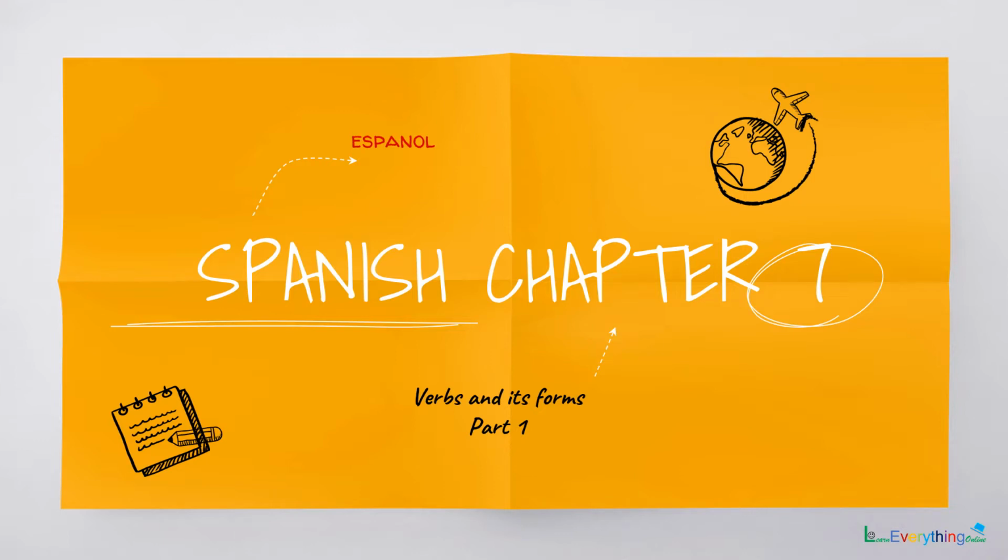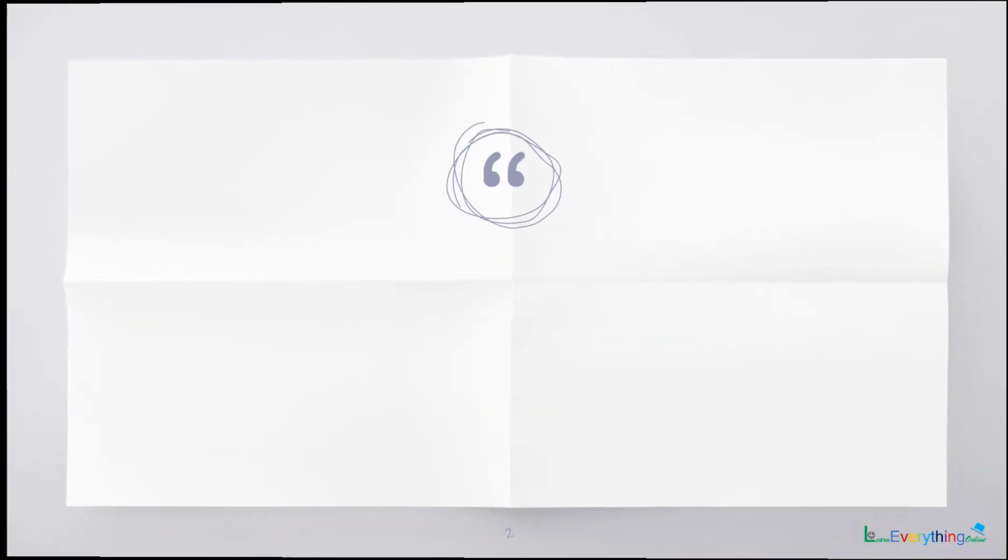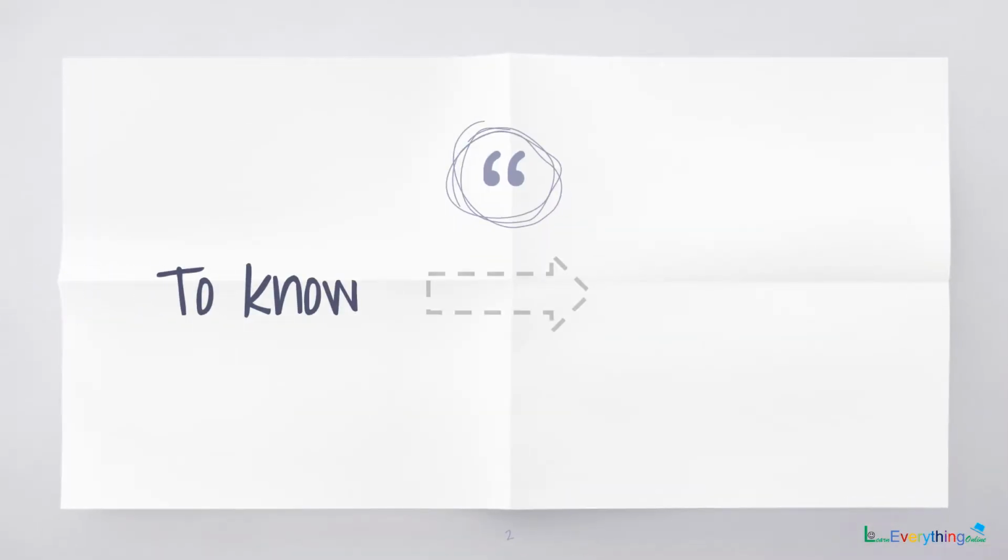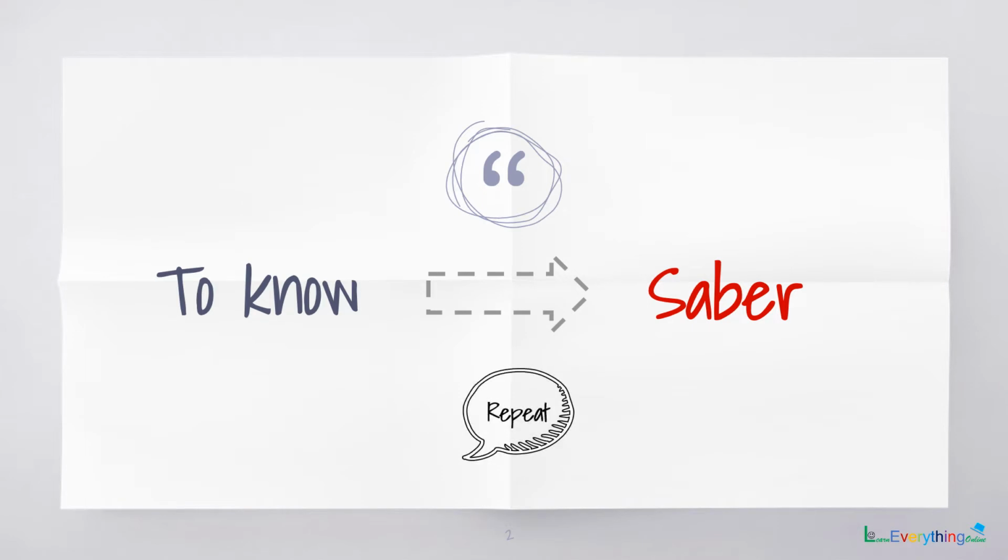Now we will be studying verbs along with their forms. First we will see a verb in its infinitive form, that is with to in the beginning, and then we will see its 3 forms. As we proceed, we'll come to know about it. In this chapter we'll start with a small number. We'll just see 2 verbs. The first verb is to know. The word for that is saber.